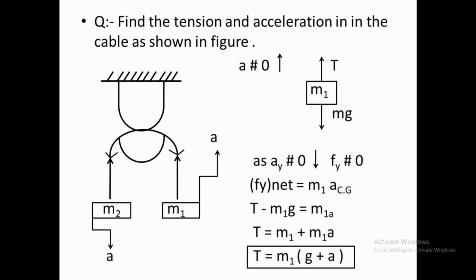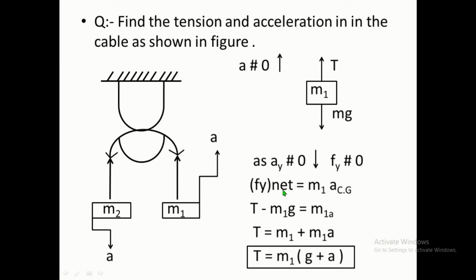We will see this in this example. It is pivoted at this place, and this is a frictionless string. One thing to remember: it is a frictionless string. Therefore, the tension in both directions will be T itself. Now for this M1 block, acceleration is in the upward direction. Let T be the tension in the string, which will always act away from the body. M1 is the mass of the object, and m1g is the weight, which will act in the downward direction.